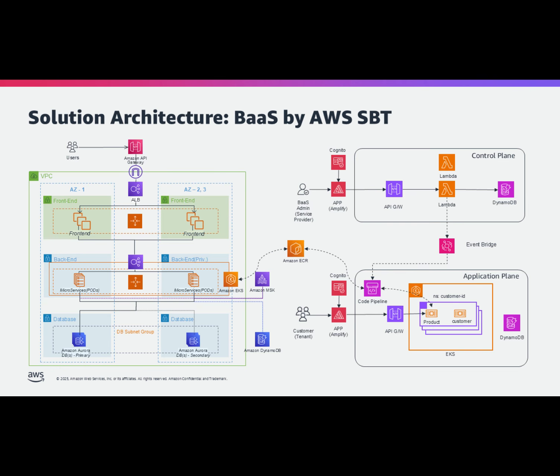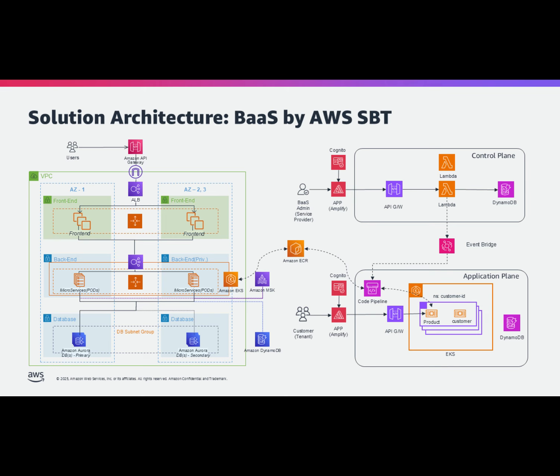This slide illustrates the concrete architectural implementation of composable banking using AWS SaaS Builder Toolkit. By applying it, existing banking systems can be rapidly transformed into a SaaS model, resulting in an optimized architecture based on industry best practices.